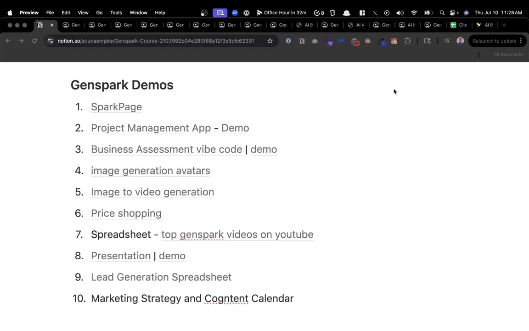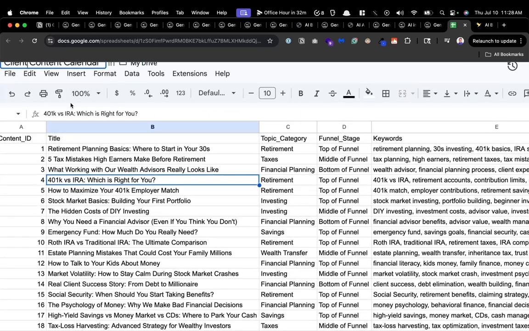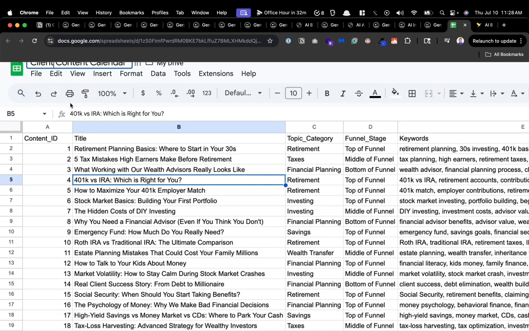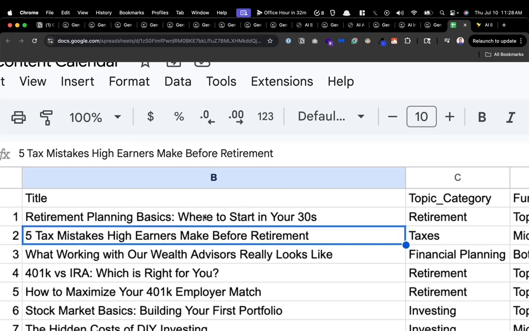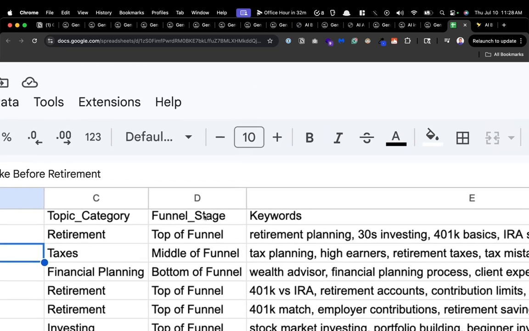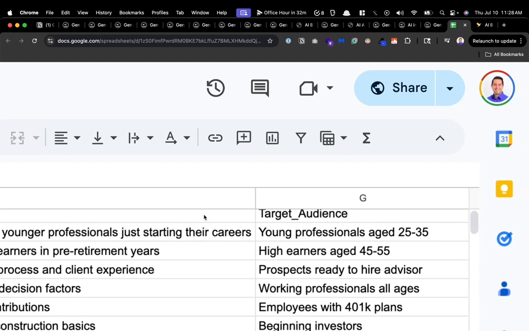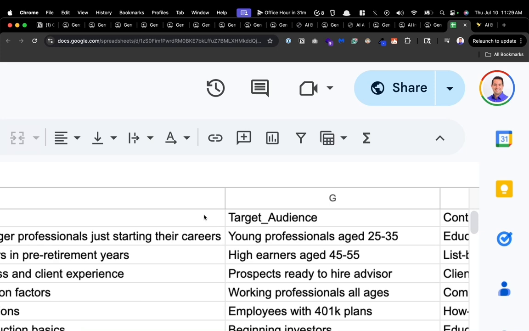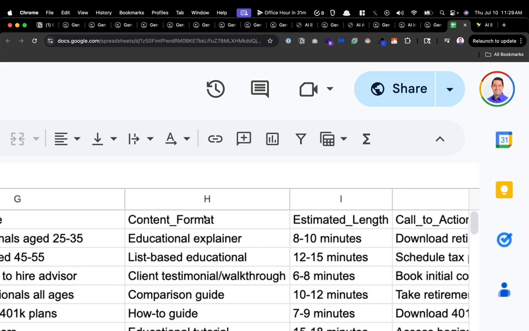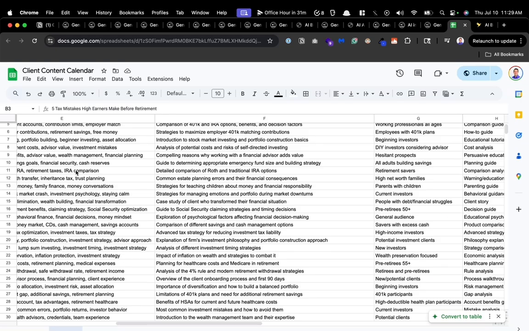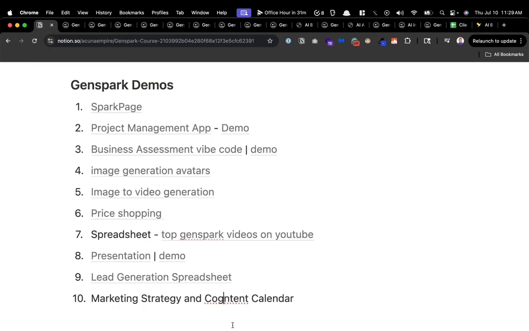And then it was also so kind to give us, you could ask for whatever you want, really, but this is a 50-day content calendar where it actually breaks down and shows. I know it's a little hard to read. Try to make it a little bigger. There you go. So we've got the title, the category, funnel stage, keywords, content description. So this was all generated in just a few minutes for a client, so they know, okay, what content I should be creating that resonates with my ideal audience based on top, middle, and bottom of the funnel. Call to action, length, everything. All done. And it did all this for just 50 days. Very simple. Comprehensive strategy.